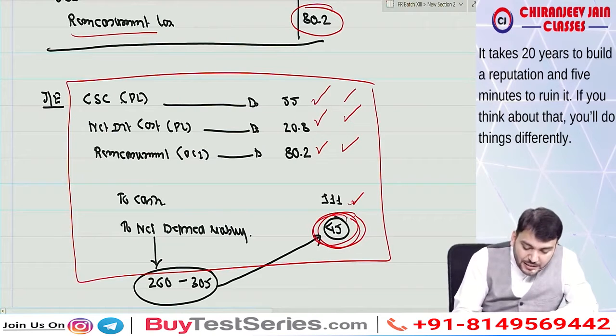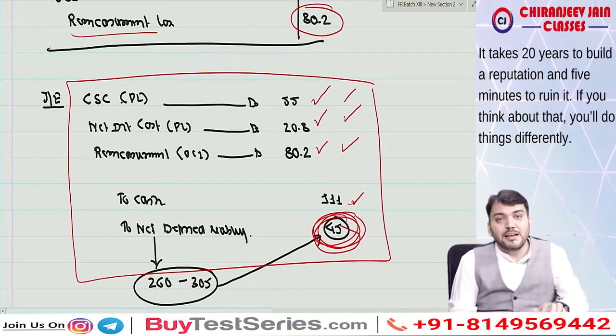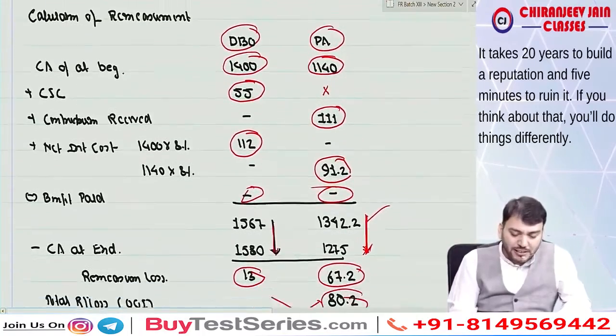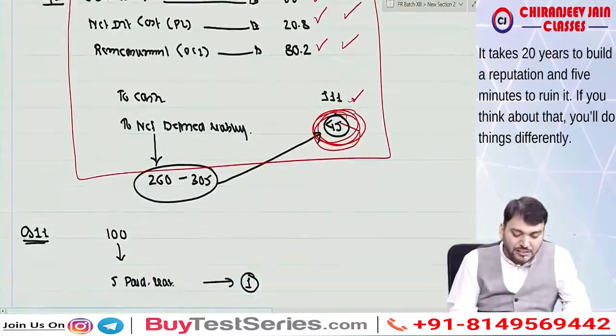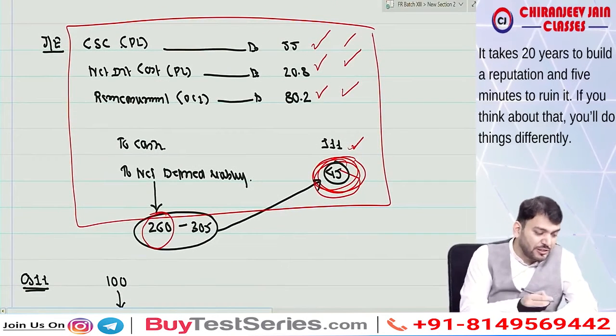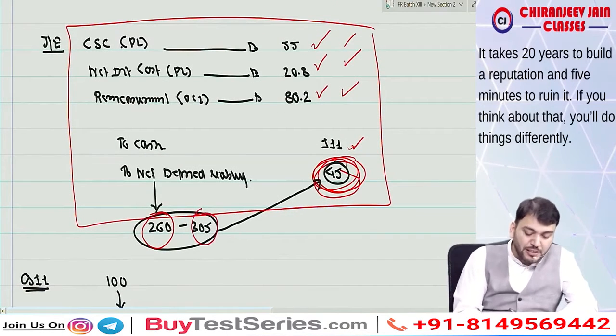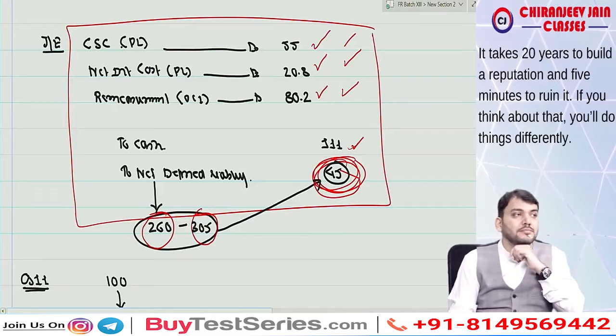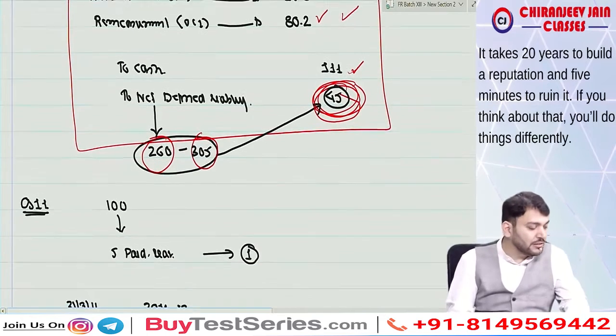This will be the net defined liability. Net defined liability means increase or decrease in liability. So what is this amount? This amount is nothing but the increase or decrease in net liability. The opening net liability was 260, you can see. Closing is 350. So you can see there is an increase in liability by 45. Understood. This also you have understood.